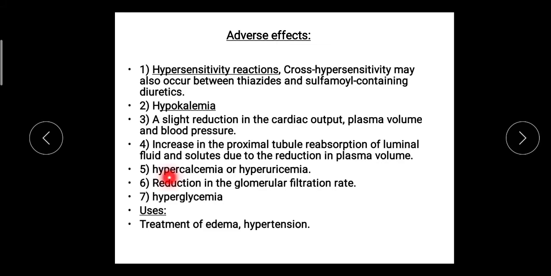Then it produces hypercalcemia and hyperuricemia. The sodium chloride transporter is inhibited at the distal convoluted tubules, and because of that calcium reabsorption increases. It may produce hypercalcemia or hyperuricemia. It causes reduction in glomerular filtration rate, and it may produce hyperglycemia, or increase in blood sugar. So these are the adverse effects, and it is used in the treatment of edema and hypertension.